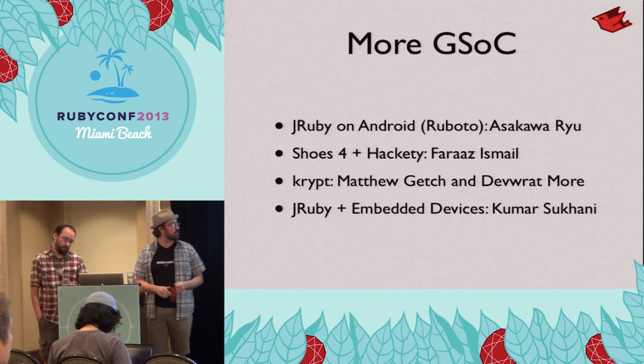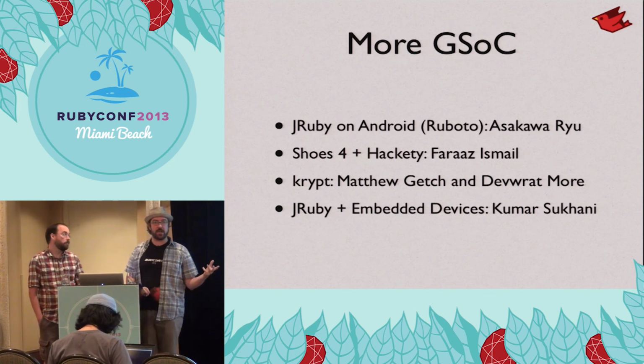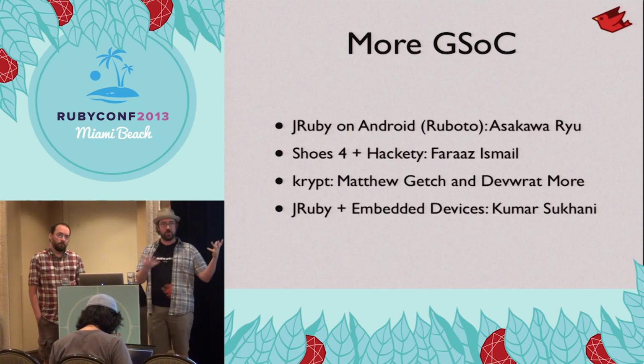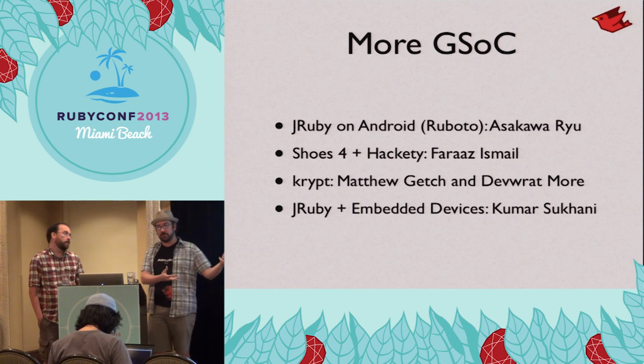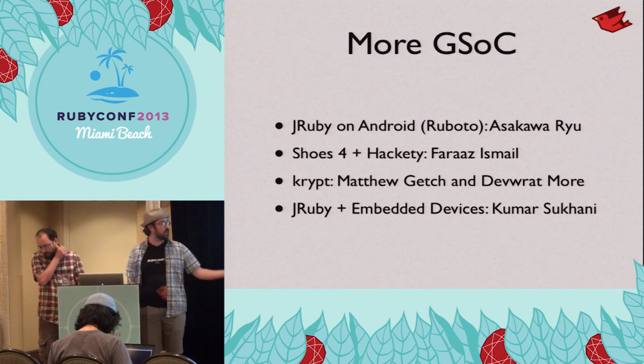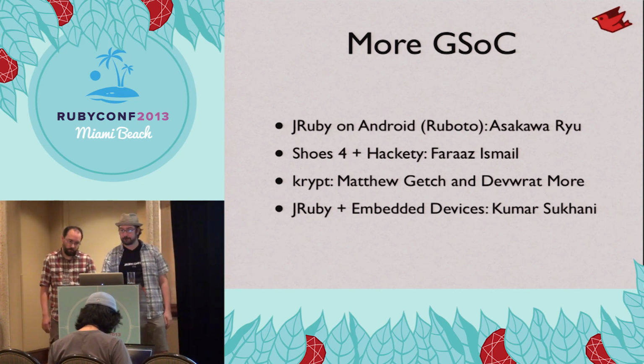And we're very happy that we're able to support that every year in Google Summer of Code. We also had a student explore JRuby on embedded devices like Raspberry Pis. He basically came up with a matrix of which libraries and which JRuby versions work on which platforms with which embedded JVMs. We've got all that information available in the JRuby organization on GitHub.